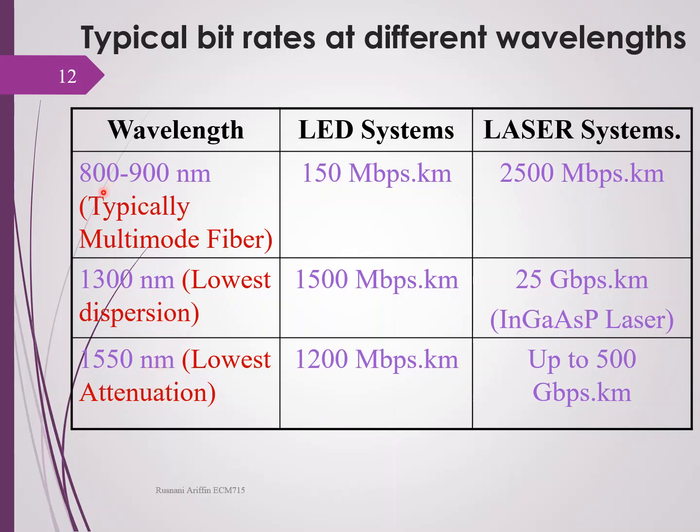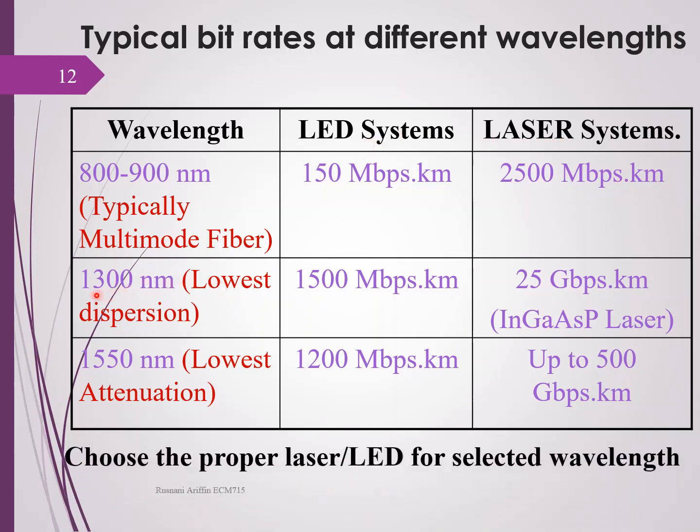Okay, for 800 to 900 nanometer, which is usually used for multi-mode fiber, for an LED, usually the bit rate of the system is 150 megabit per second kilometer. Okay, the bit rate distance. And for laser, usually the bit rate distance is 2500 megabit per second kilometer. So of course, the laser system has higher bit rate as compared to the LED system.